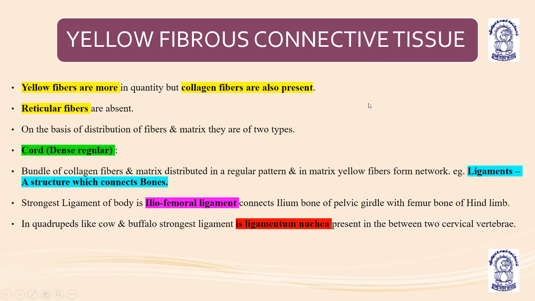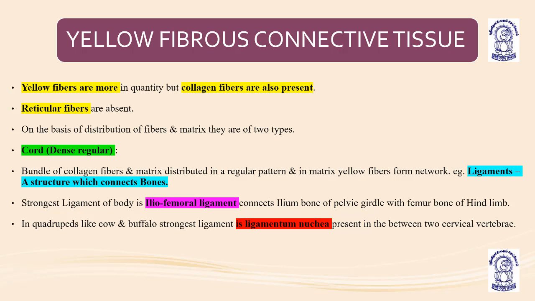Now coming to the next, yellow fibrous connective tissue. Yellow fibers are more in quantity, but collagen fibers are also present. So it is not that the collagen fibers are completely absent. Collagen fibers are present, and they have yellow fibers. The reticular fibers are absent. On the basis of distribution of fibers and matrix, it is of two types: dense regular and dense irregular. Dense regular, or known as cord, has the bundle of collagen fibers and the matrix distributed in a regular pattern in the matrix. Yellow fibers form a network.